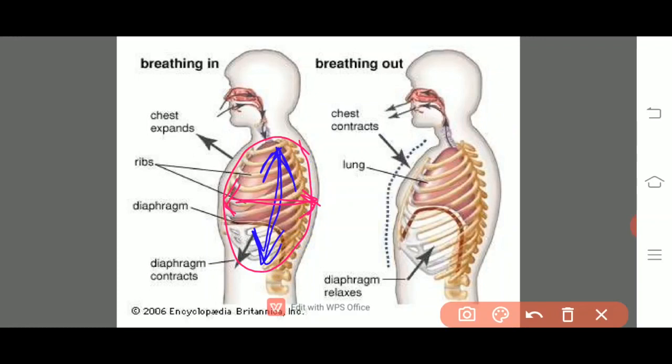Negative pressure means the pressure will be lowered. The air which is present inside the lungs, the pressure will be lowered. Whenever there is a lowering of the pressure, then automatically the air is inhaled inside.